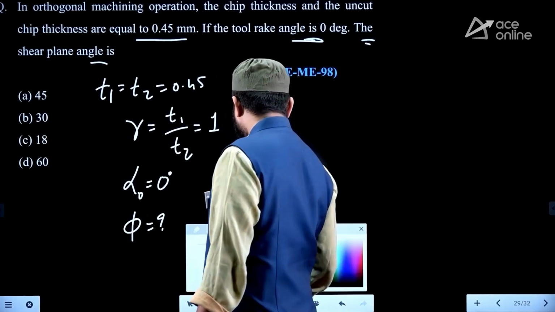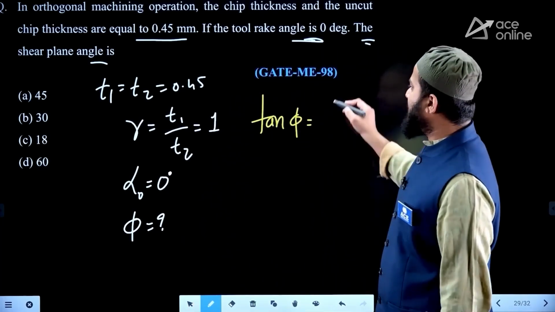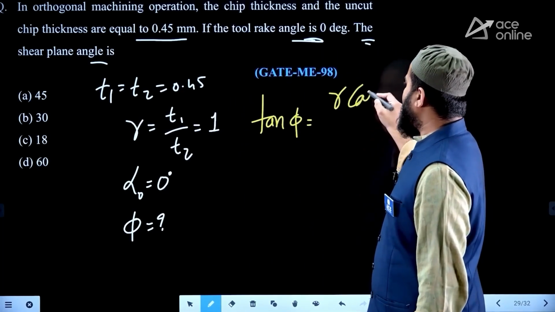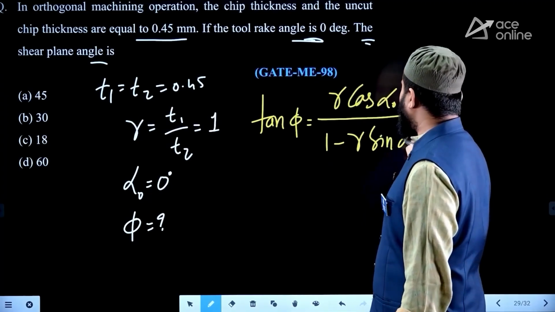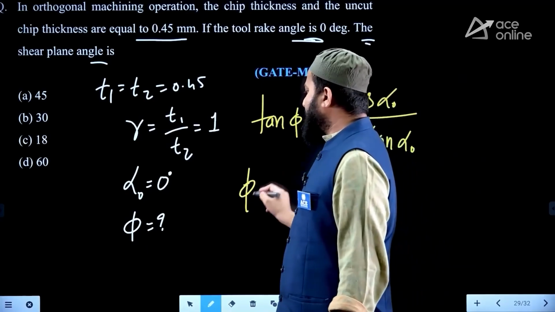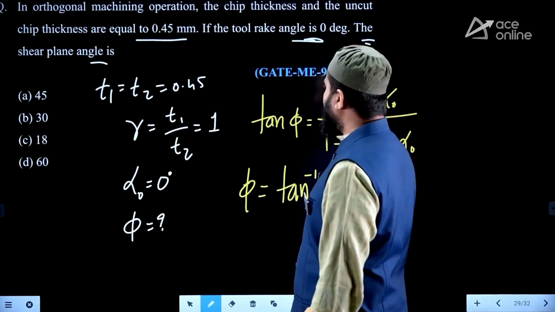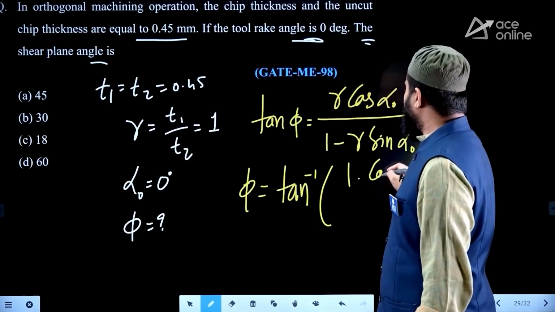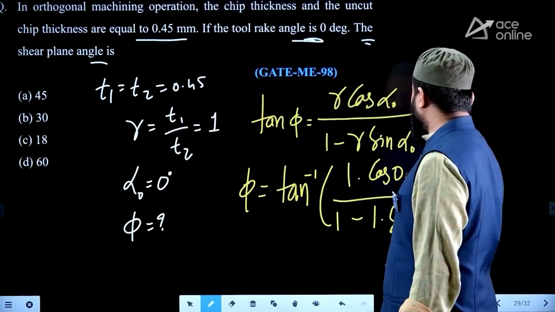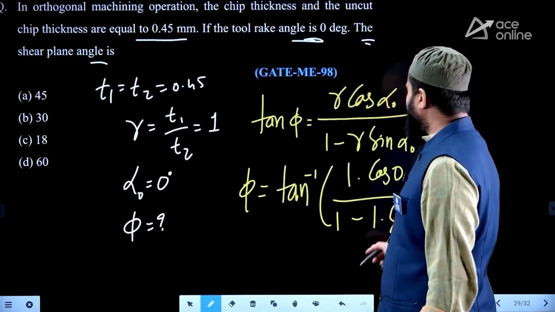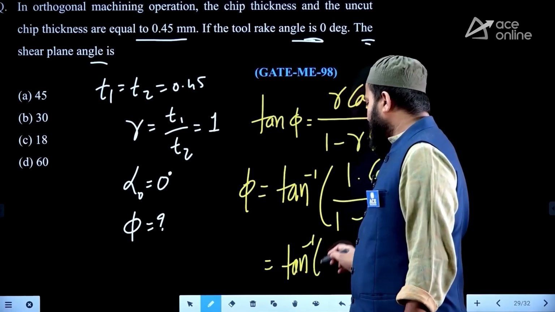So we have one standard equation that we derived in our theory discussion: tan phi is equal to r cos alpha by 1 minus r sine alpha. If you substitute, we can directly get the shear plane angle phi is equal to tan inverse of r equal to 1, cos 0 by 1 minus 1 into sine 0. Sine 0 is 0, so the denominator will be 1. That is the final answer, tan inverse of 1.